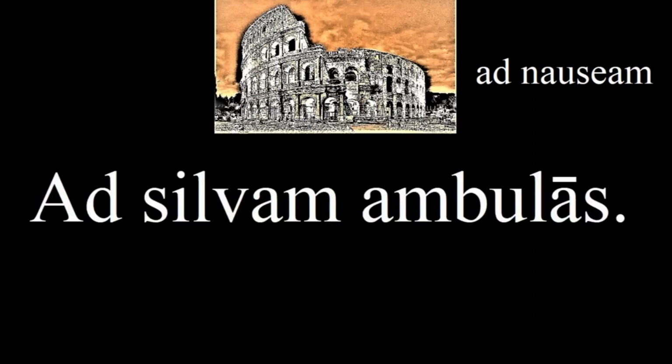Have you heard the phrase ad nauseam, as in he rambled on ad nauseam? Can you see from the second word that this phrase comes from Latin? Ad is another preposition like in, and nausea is declined with an M, just like in silvam. This means literally to the point of seasickness. The root nau refers to the sea, as in nautical. We can use this phrase to remember how to say, you walk to the forest. Try to guess how to say it. Ad silvam ambulas.